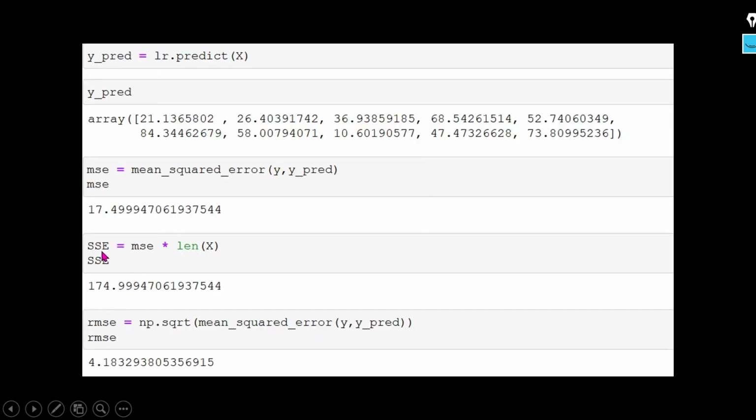And if you want to calculate the SSE, you can multiply by the length to get 174, and for RMSE, root mean squared error, we take the square root of the MSE. Then we get 4.18. It means by using all these formulas or methods, we are getting the same output, so we can use any method for our linear regression model. We will discuss later which one is best, or what is the advantage of the stats model over the machine learning model, or of gradient descent over the sklearn or stats model. That we will understand in our next video.